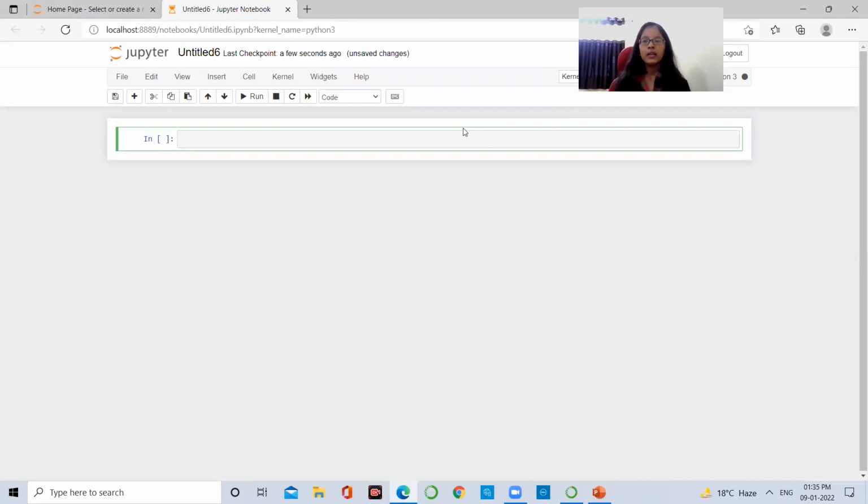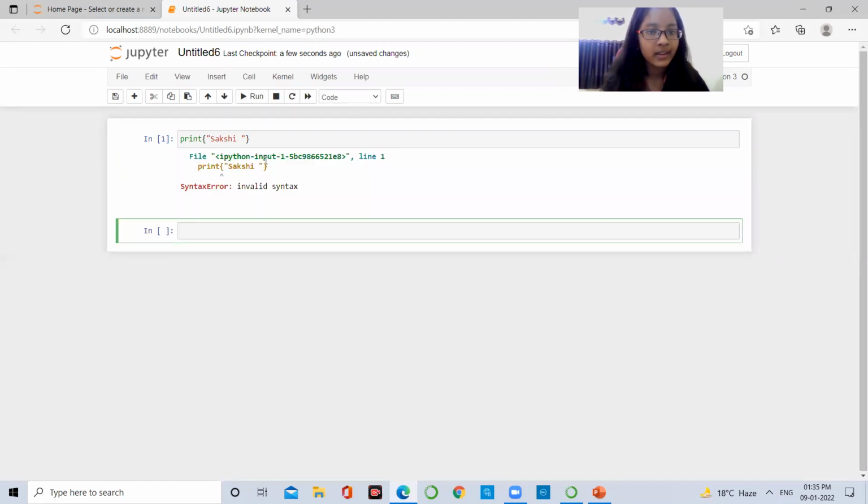As you open Python 3, you will see your Jupyter notebook opened. Now, why am I saying that it is very particular about its syntax? See, print, then this, then this. And inside it, if I write Sakshi, let us see if it is working or not. See, it is giving a syntax error.